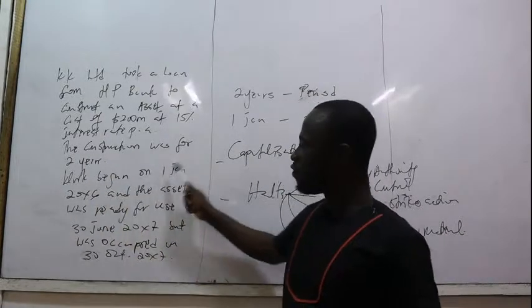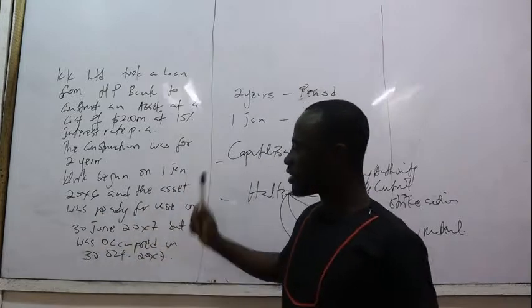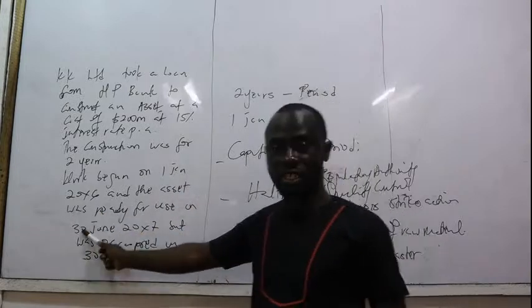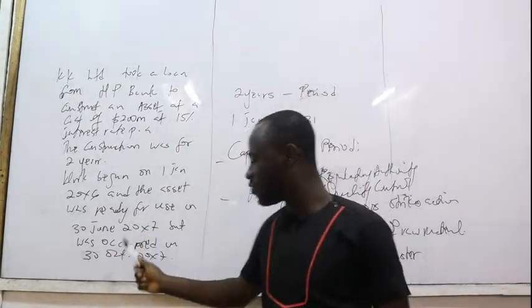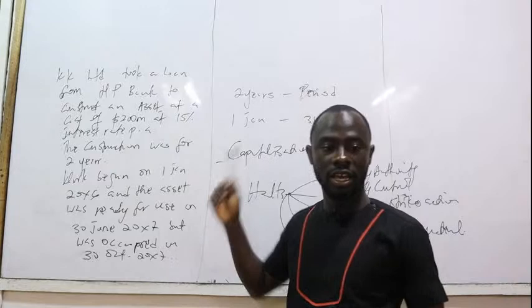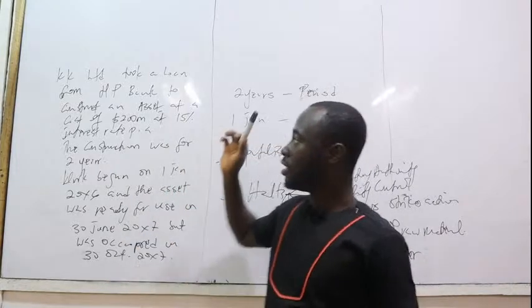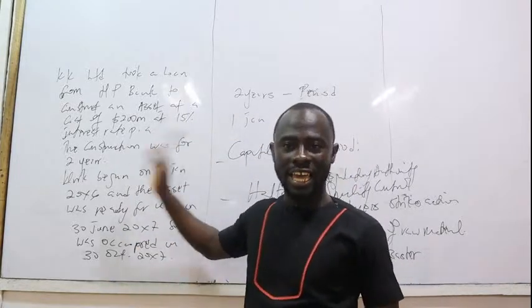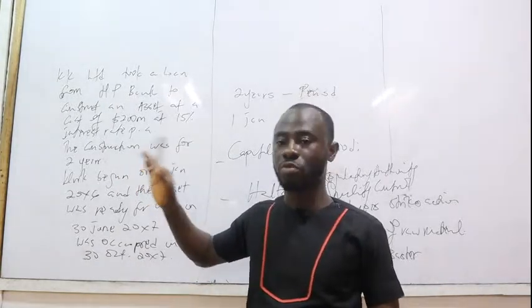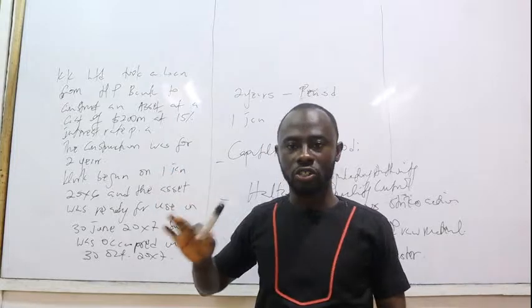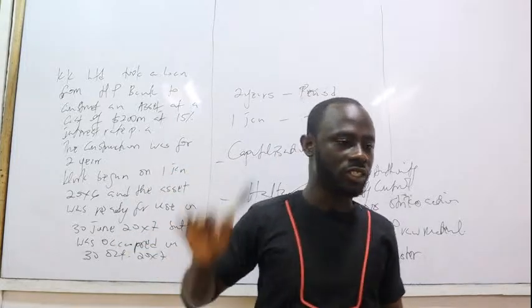Work began on 1st January 20X6, and the asset was ready for use on 30th June 20X7, but was occupied on 30th October 20X7. The requirement here is: what is the initial cost of the asset and the interest expenses to be written off?